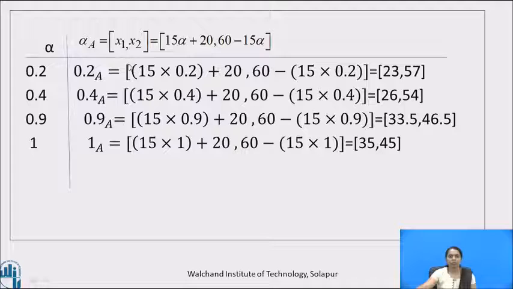0.2 cut of A is equal to closed interval 15 into 0.2 plus 20 comma 60 minus 15 into 0.2, which is equal to closed interval 23 comma 57. Similarly, 0.4 cut of A. Here in place of alpha we substitute 0.4 and we will get a closed interval 26 comma 54. 0.9 cut of A is equal to, in place of alpha write down 0.9, which is equal to closed interval 33.5 comma 46.5. And the last one, 1 cut of A is equal to, in place of alpha we write down 1, which is equal to closed interval 35 comma 45.